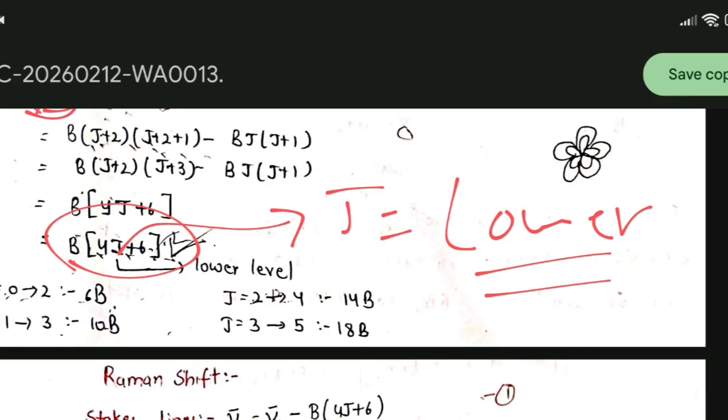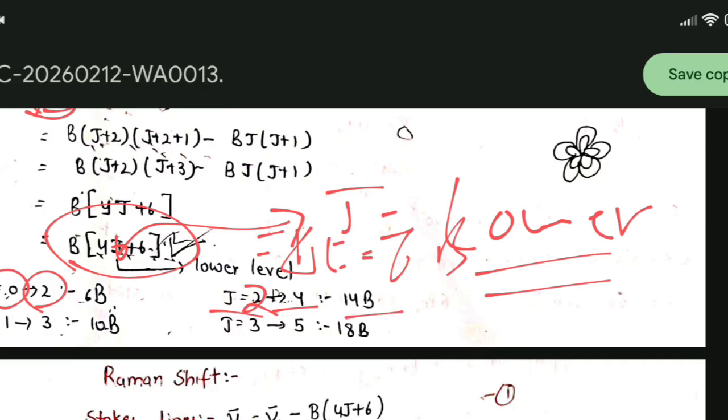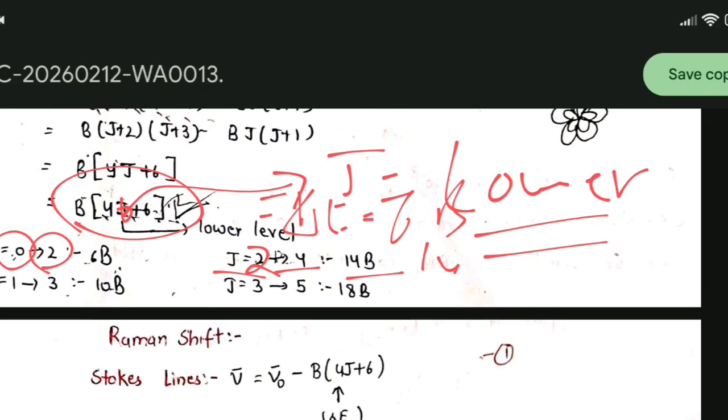Now when the molecule goes from level 0 to 2, putting the value 0 here, we get delta E equal to 6B. Similarly, from 2 to 4 we get 14B, 1 to 3 gives 10B, and 3 to 5 gives 18B.